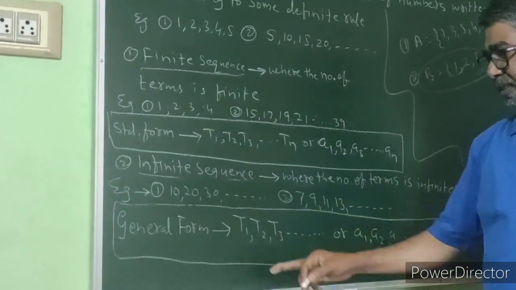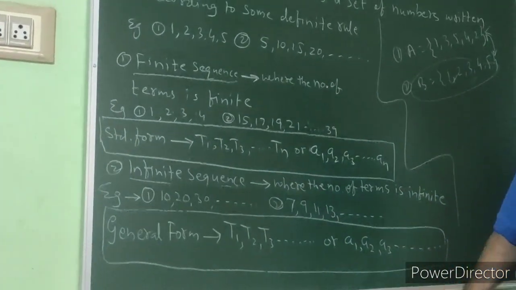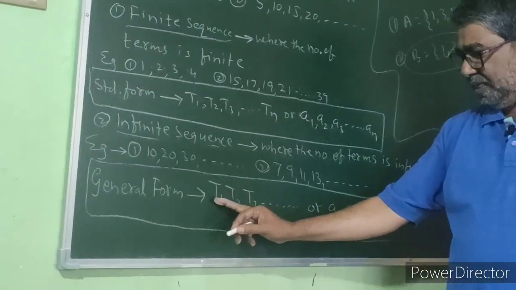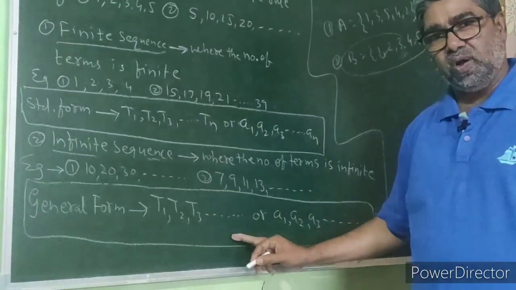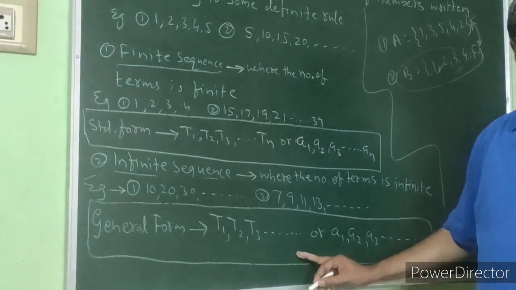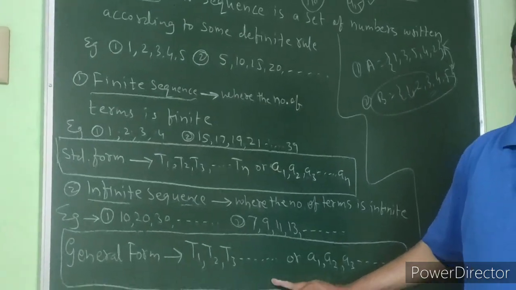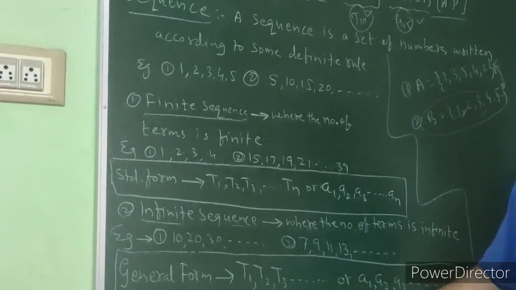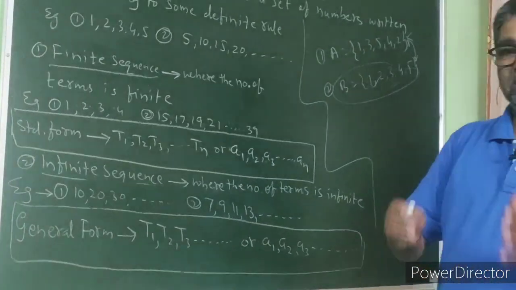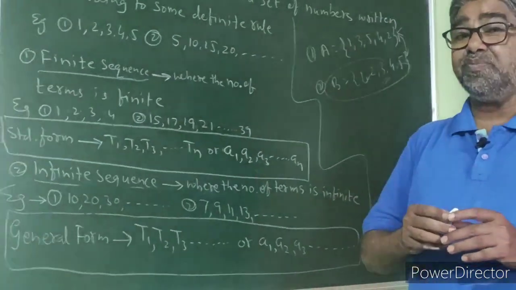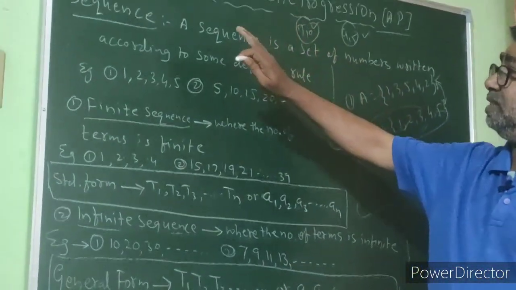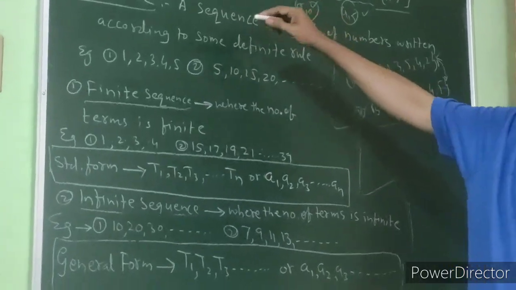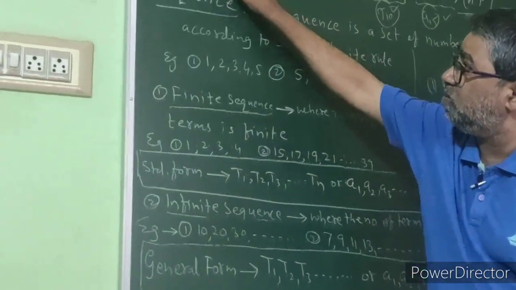Now, what is the general or standard form of an infinite sequence? t1, t2, t3, and so on, continuing. So many terms are there that they cannot be counted. So this is the first introductory part of arithmetic progression, that is called sequence.